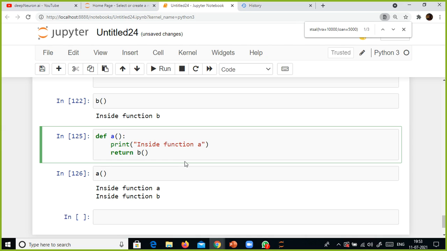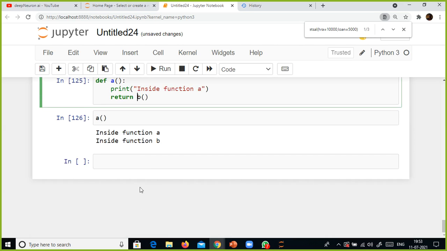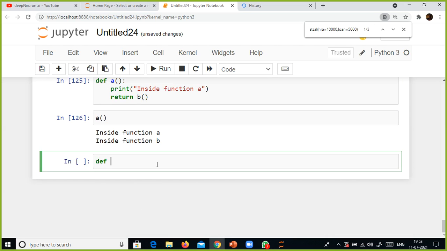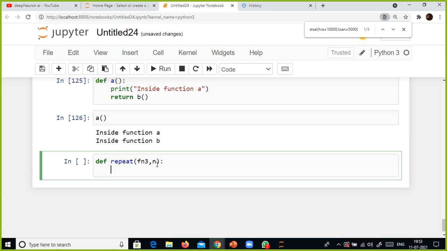And what we will do is, can I pass a function as an argument to another function? Is it possible? Yes, I am going to do another example. I am going to define a function called repeat, with parameters fn3 comma n. I am going to say here return fn3 of n.